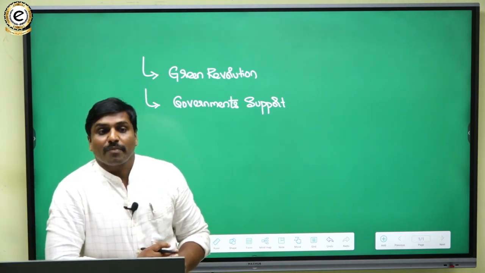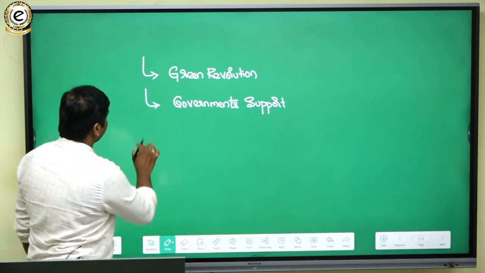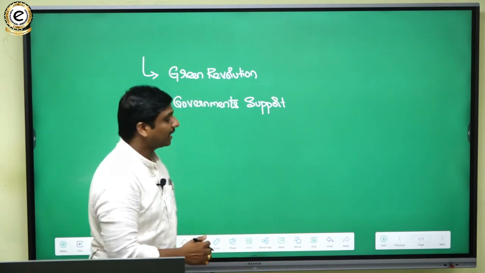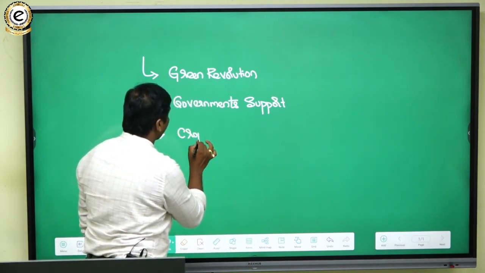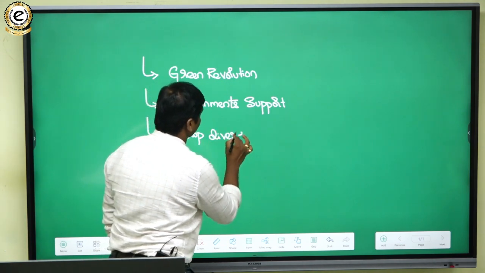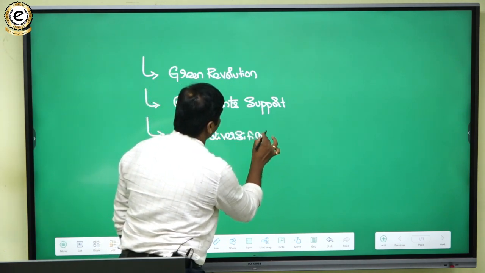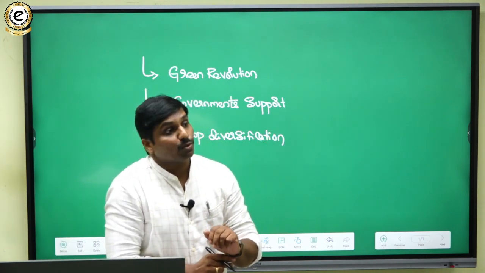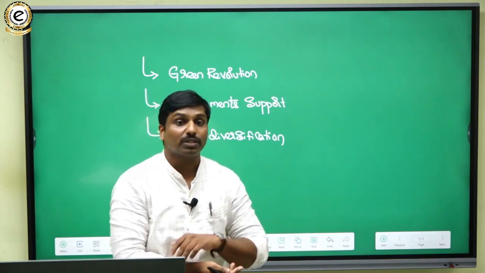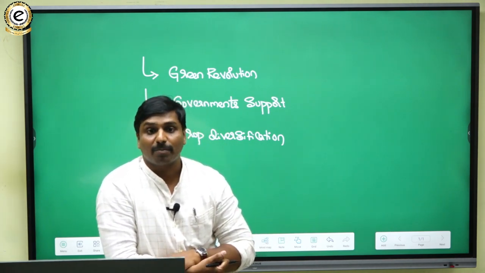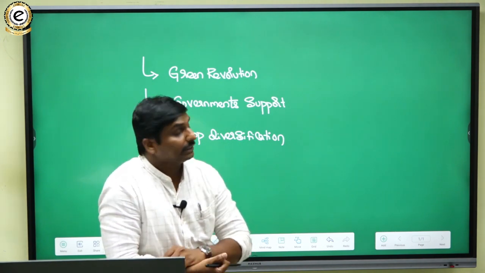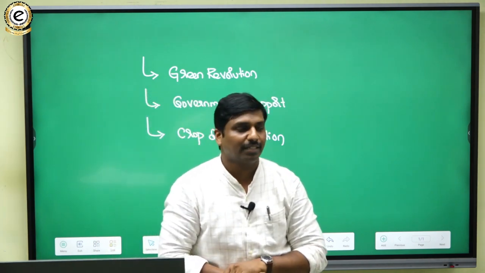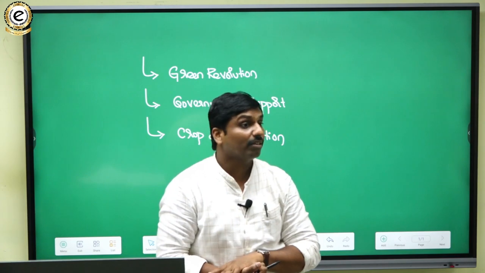Then the next thing is that slowly we have also focused on various aspects like crop diversification. Crop diversification is also broadly responsible for growth of agricultural productivity in India. If you talk from the Green Revolution 1960s point of view, we introduced the Green Revolution with respect to wheat, and then for rice.